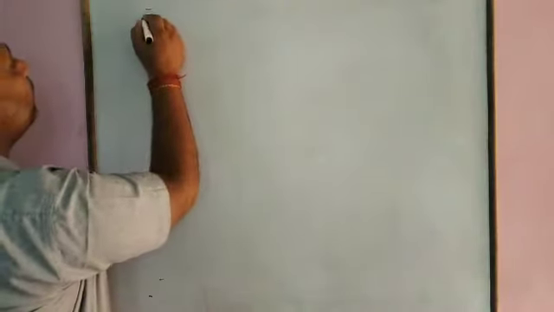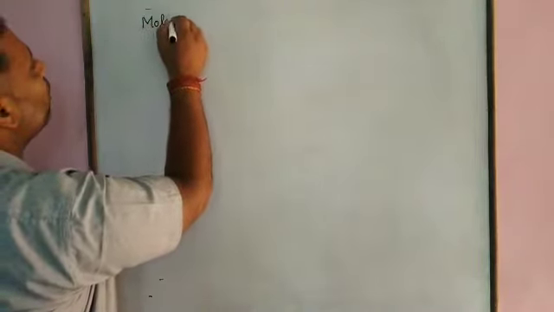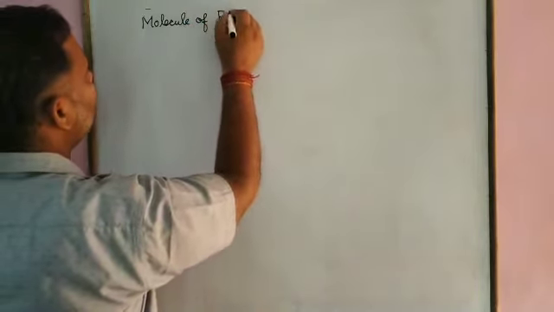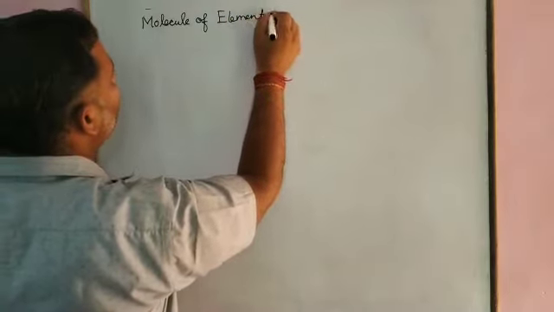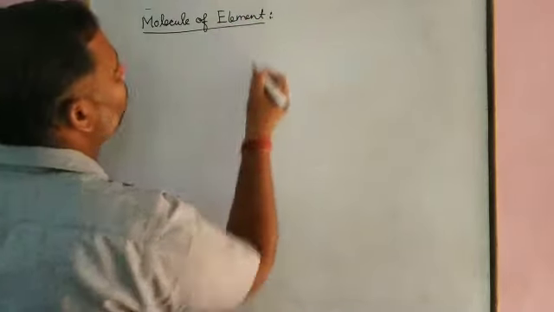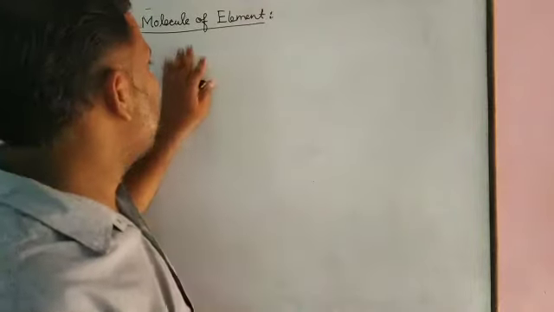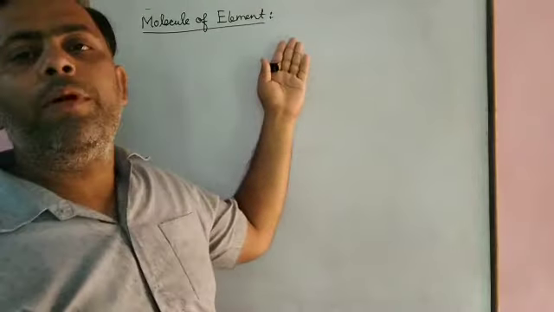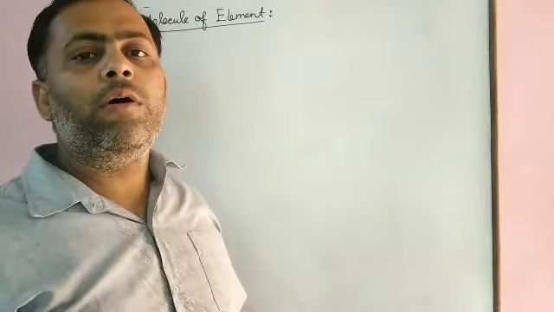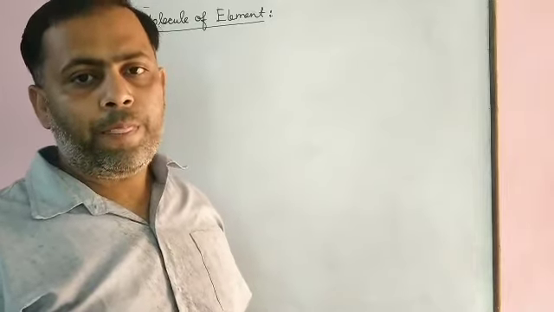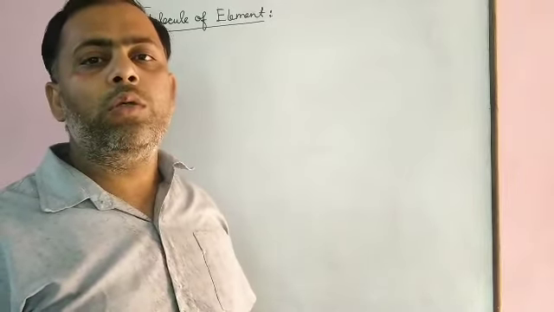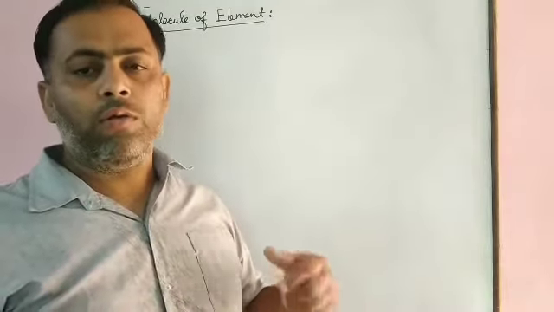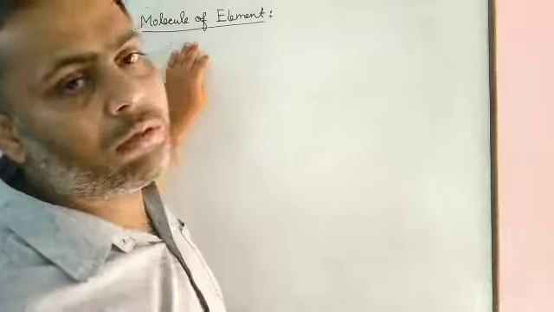Molecule of an element. We have already discussed in class 9 what is a molecule of an element. Let us discuss it. We know a molecule of an element is formed when atoms of the same kind join together. When two or more than two atoms of the same kind join together and undergo chemical combination, what do they form? They form a molecule of an element.